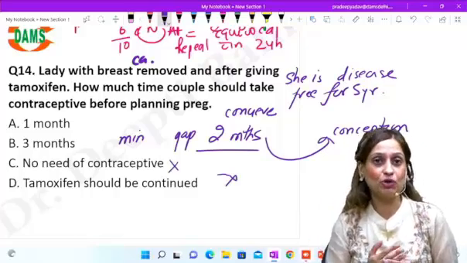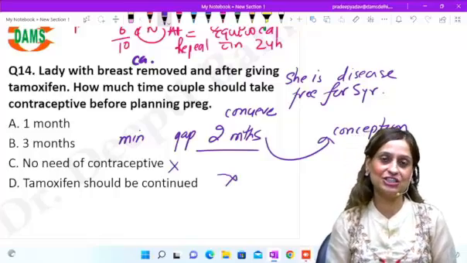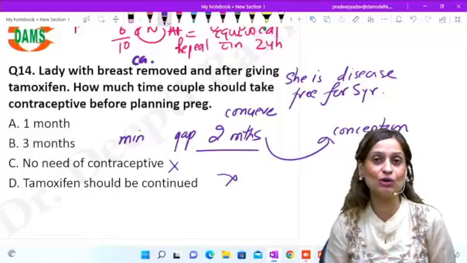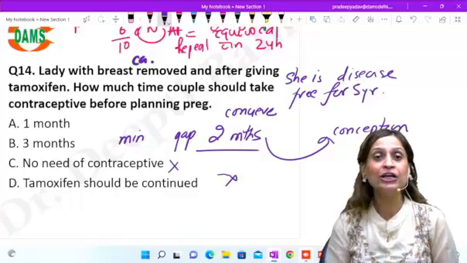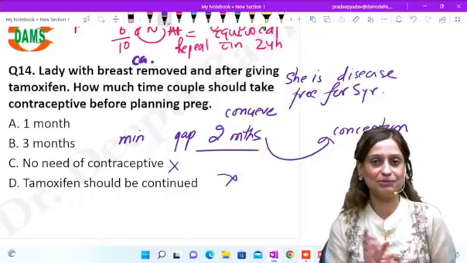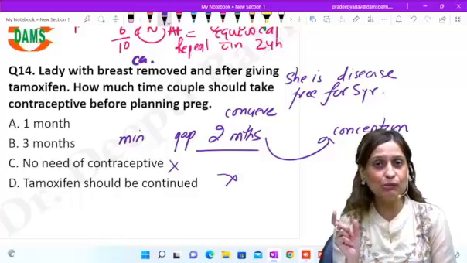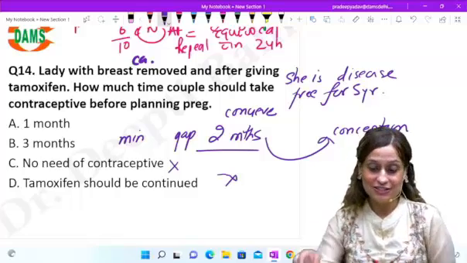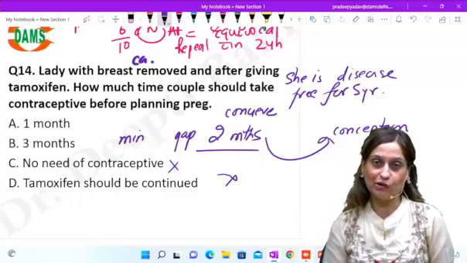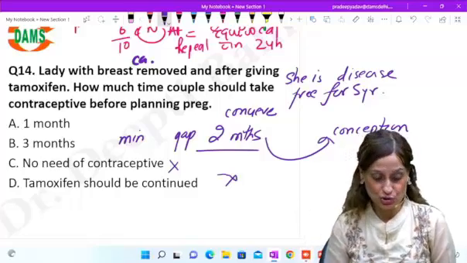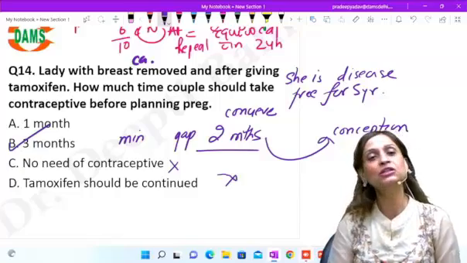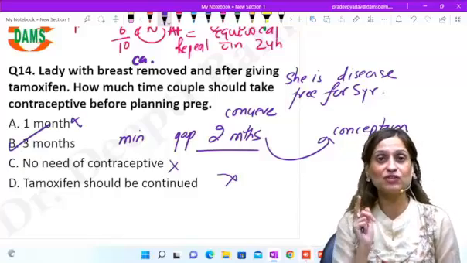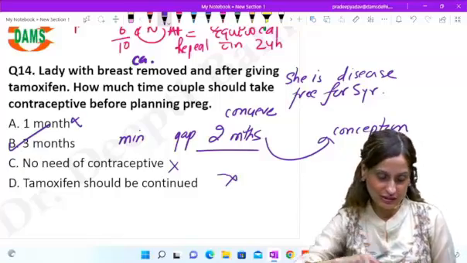While she is on tamoxifen, you have to ensure that she doesn't conceive, so she needs to be on some contraceptive agent. She also needs to be on a contraceptive agent for a minimum of 2 months after stopping tamoxifen. Since exactly 2 months is not in the options and the minimum requirement is 2 months, the answer will be 3 months. It cannot be 1 because the minimum requirement is 2 months.